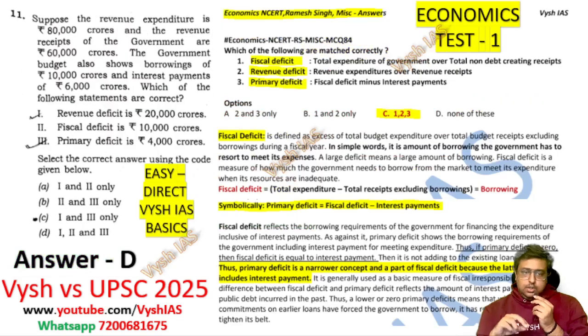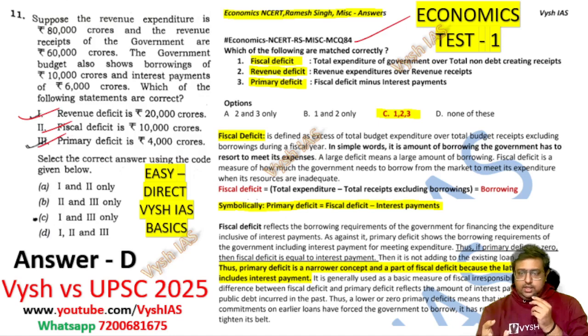Now this one is the first time UPSC is asking you to not only know the formula of something but apply the formula. Usually in CSAT you do this, but here in the GS paper itself, they are asking you these three things: revenue deficit, fiscal deficit, and primary deficit. That is what you have to calculate. And this one is again directly from the same test.